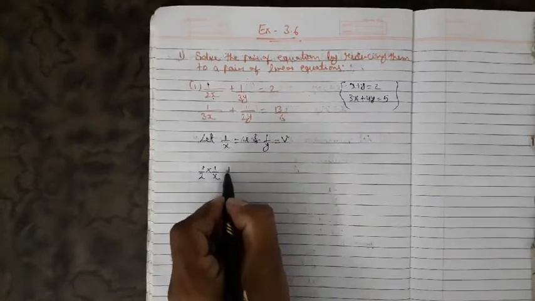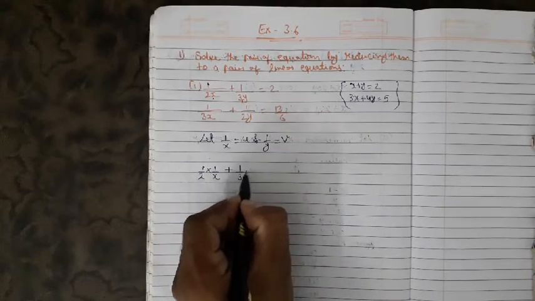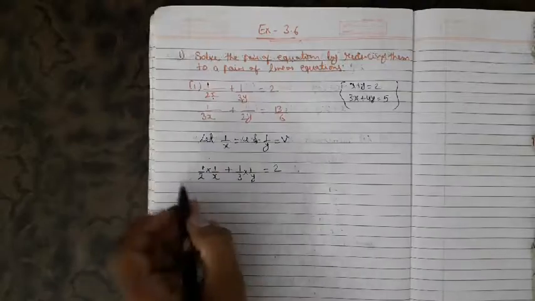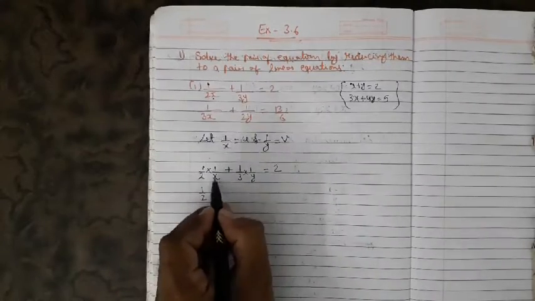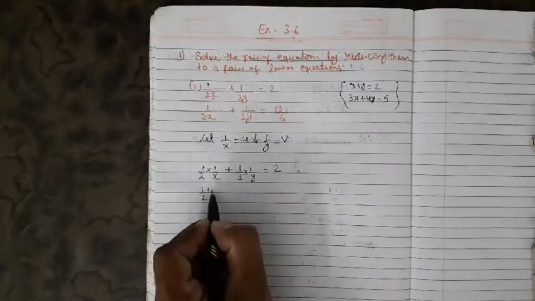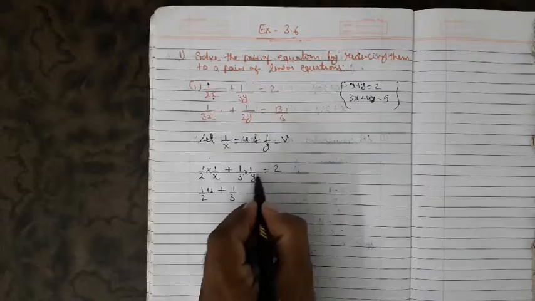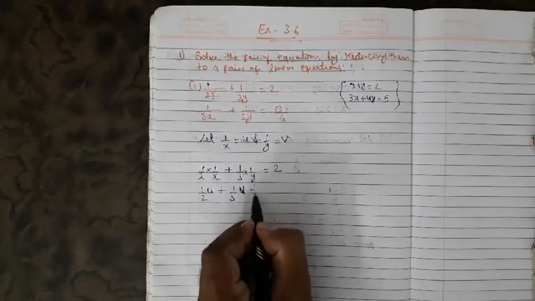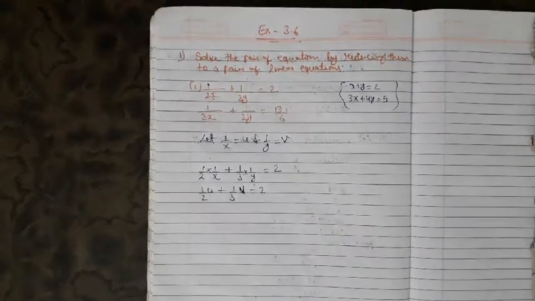Okay, second term, I have 1 upon 3 into 1 upon y equals to 2. So 1 upon 2 as it is, instead of 1 upon x I can write U, plus 1 upon 3 as it is, instead of 1 upon y I can write V, equals to 2.